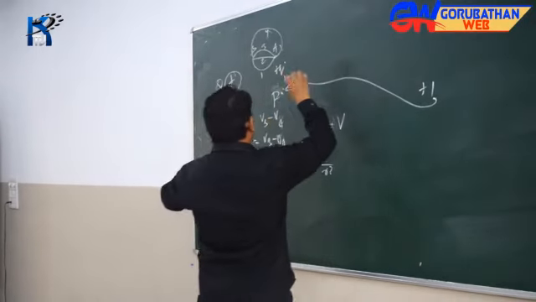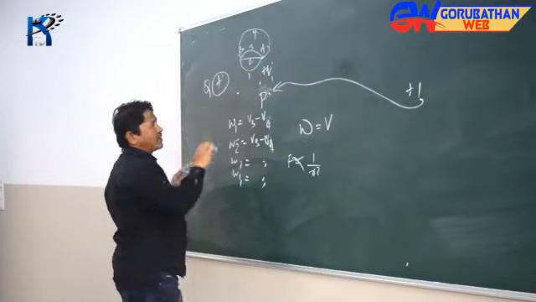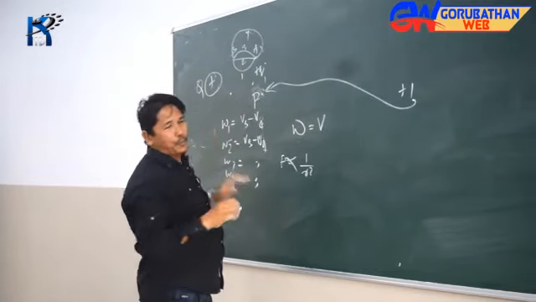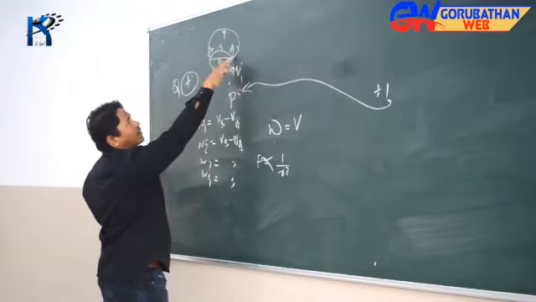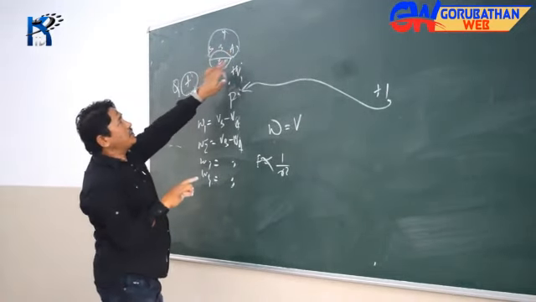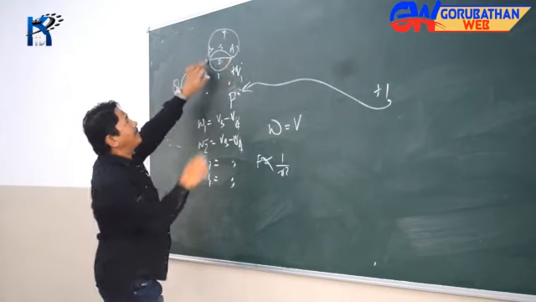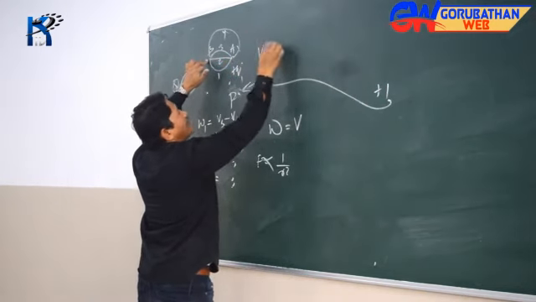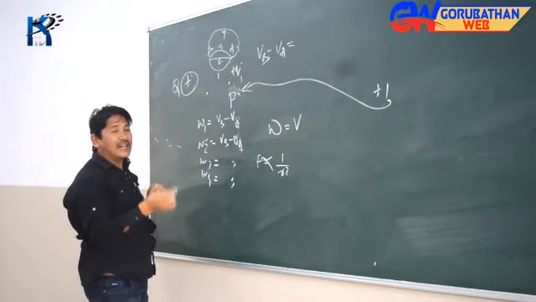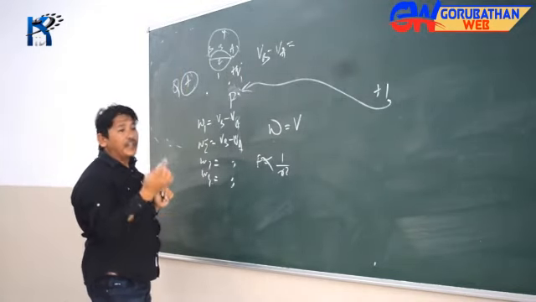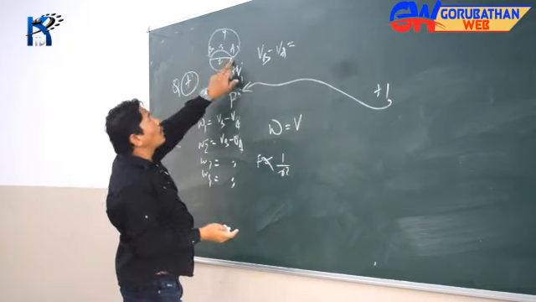What about potential difference between any two points? Suppose I have two points over here. Let's go back to this A and B. The potential difference between these two points, A and B, is VB minus VA. What is that? The potential difference between any two points is defined as the amount of work done in moving a unit positive charge from one point to another.